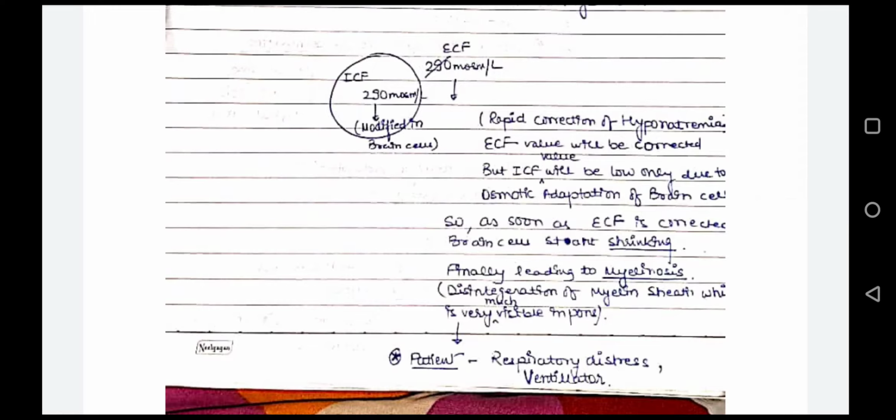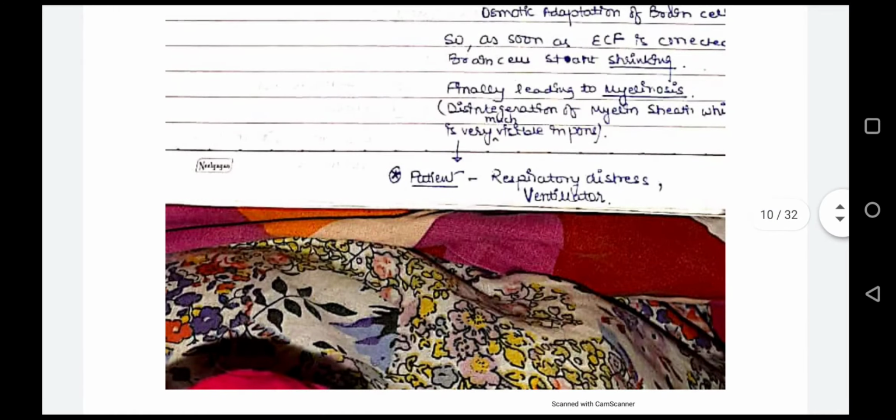So why? Because ECF will be corrected, but ICF value will be low only due to osmotic adaptation of brain cells. So as soon as ECF is corrected, brain cells start shrinking, which leads to myelinolysis. Myelinolysis is disintegration of myelin sheath.